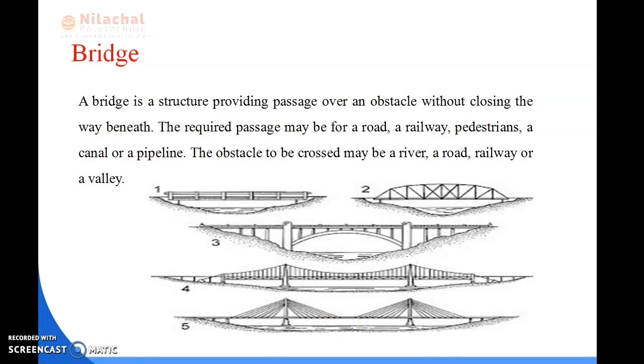Normally, bridges have 6 types as per the category of bridge: beam type bridge, truss type bridge, arch type bridge, cantilever type bridge, suspension bridge, and cable-stayed type bridge. So most types of bridge are available.